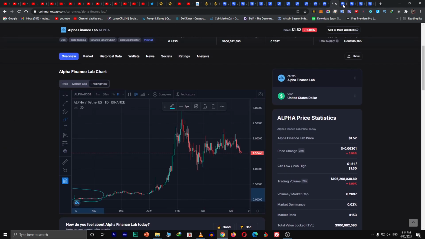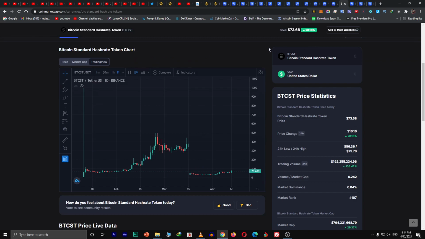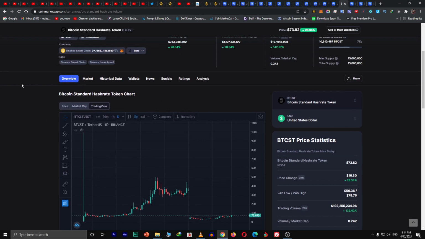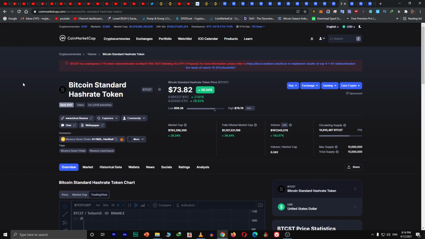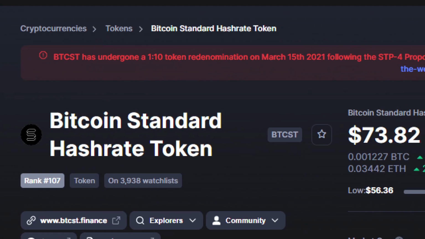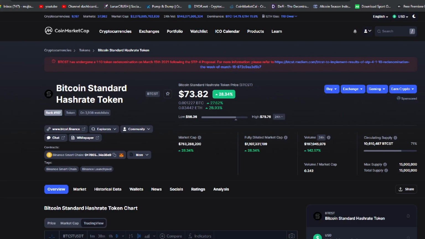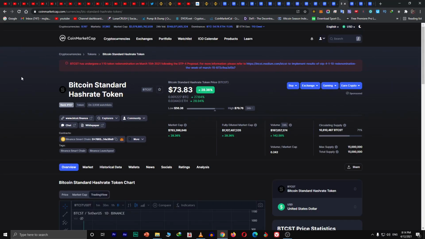Now moving up, we have gone through approximately 10, maybe 12 projects. Now we are left with 4, so just stay tuned. Now the BTCST, that's Bitcoin Standard Hash Rate Token. Today it has undergone a 1-for-10 token conversion. It means if you have 100 tokens, they get divided by 10, and you get 10.